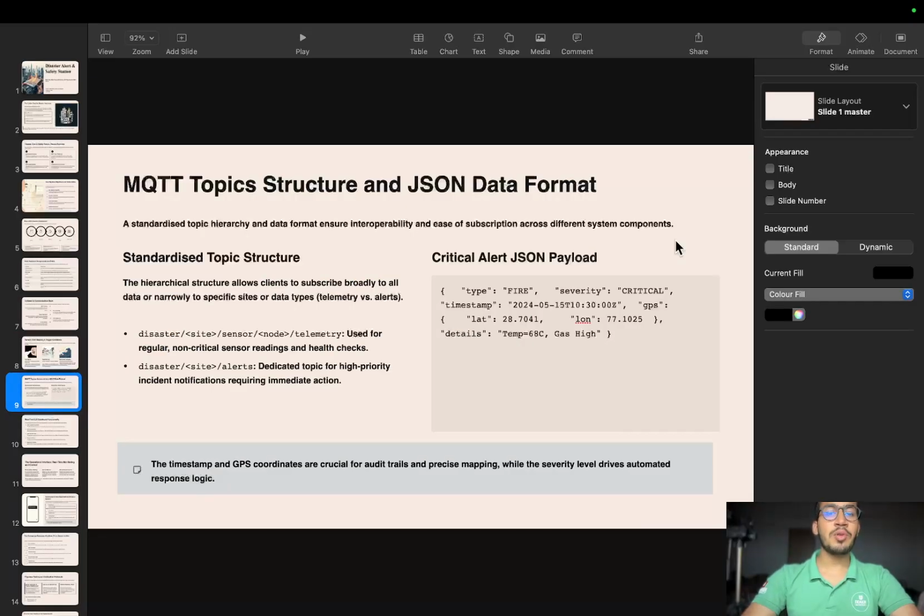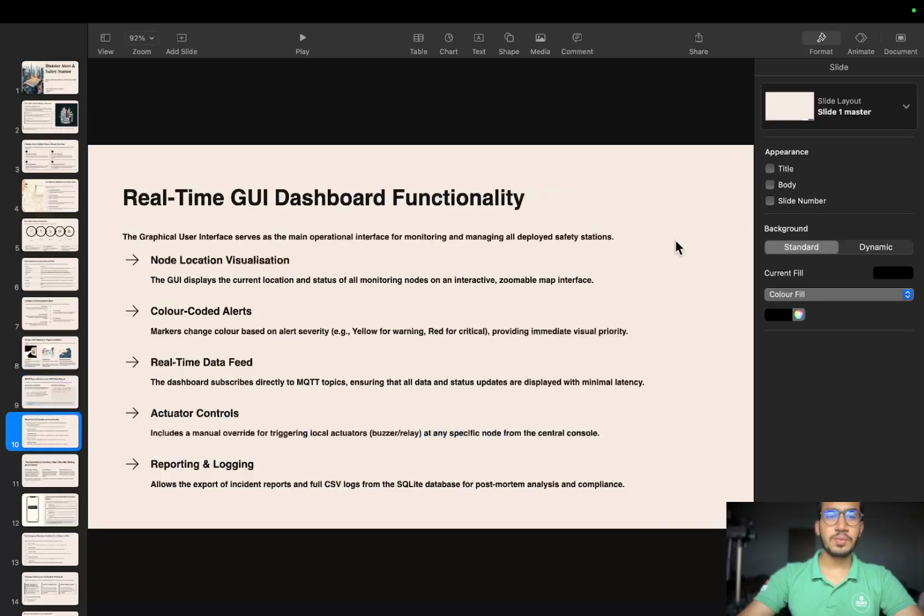So you can see the MQTT topic structure. So this is my structure. I had used a standardized topic structure. The hierarchical structure allows clients to subscribe broadly to the data, or narrowly to specific sites or the data, telemetry versus alerts. So you can see here I had made the critical JSON payload, which can trigger the SMS whenever it goes high or the temperature gets above it. So you can see here, this is my MQTT project overview.